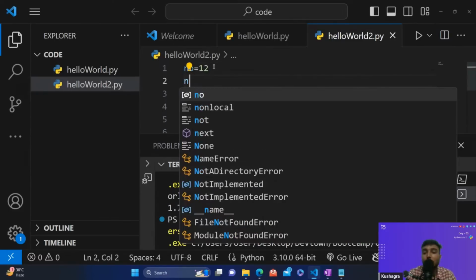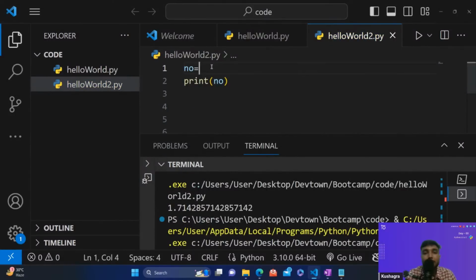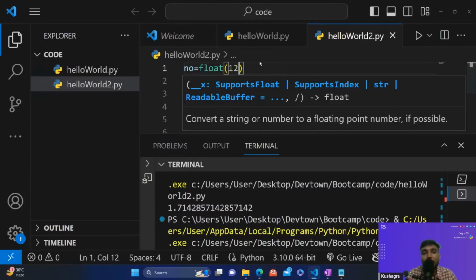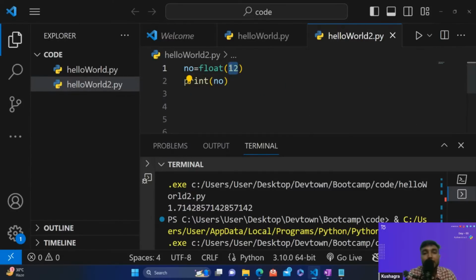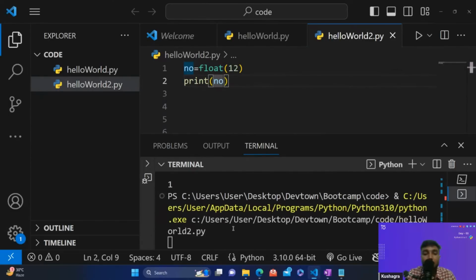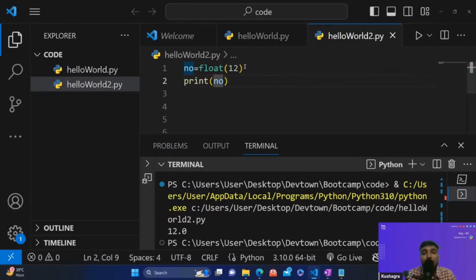So how can I do the typecasting? Simply I'll remove this and I'll say float, and I'll print this like this. Now this 12 is an integer, but I have used the typecasting format that is known as float. After this function, the output would be stored as 12.0 inside this, and now this would be carrying a floating point value. Let me just run this code and show it to you. So you can see, since we have passed a 12, we have got an output as 12.0.